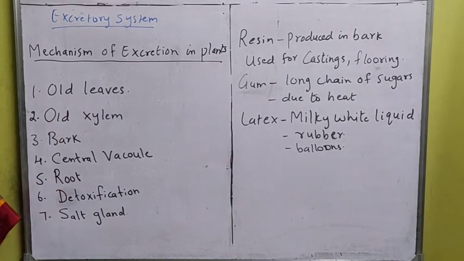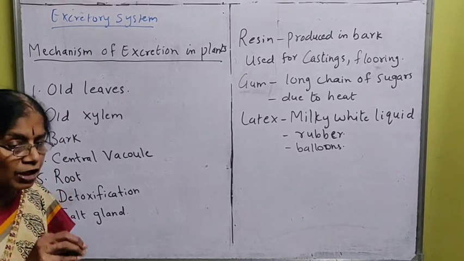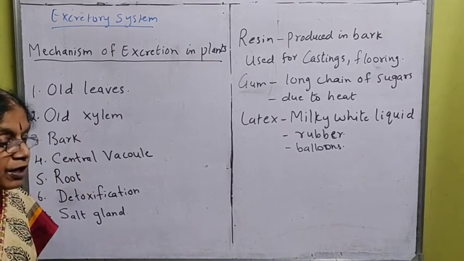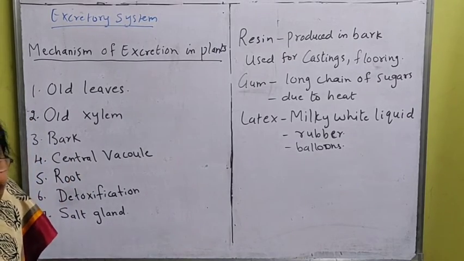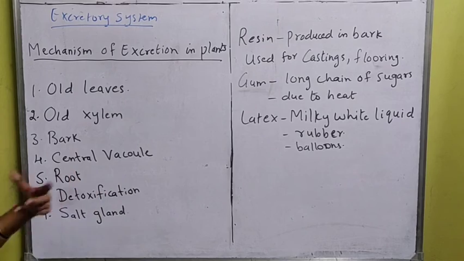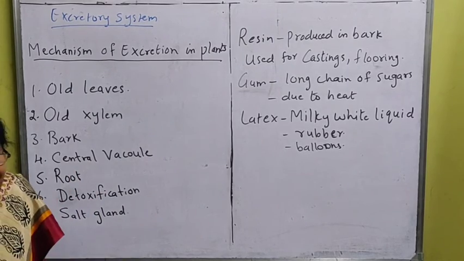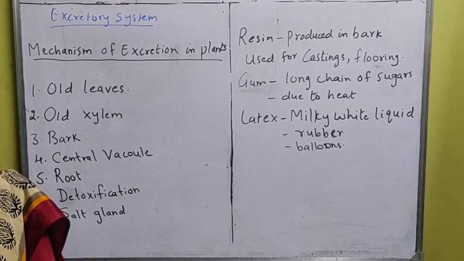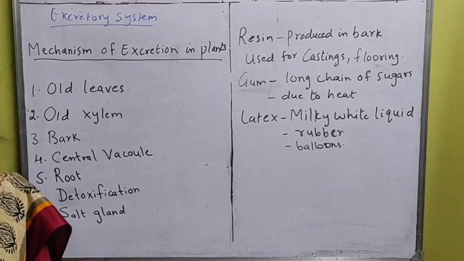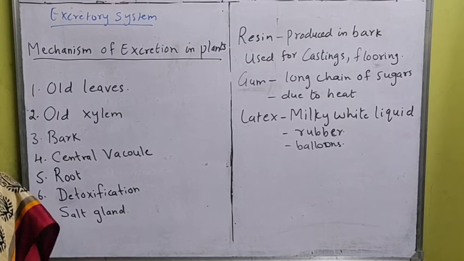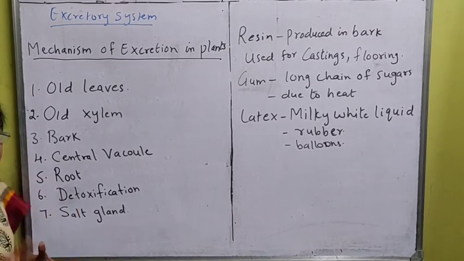Then the central vacuole, I told you. Along with the food vacuole, one more vacuole is there. Its work is to throw out the waste material in the plants. So the central vacuole will gather whatever waste is there and pass it to the cytoplasm. Then from the cytoplasm it will go to the cell wall, and from the cell wall, due to diffusion, the waste product will be thrown out.